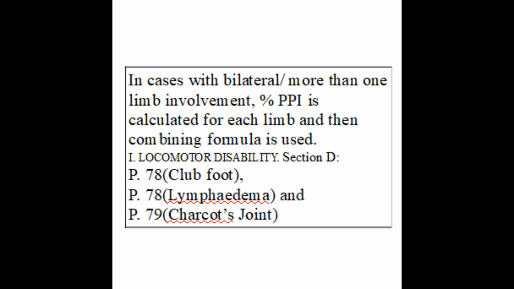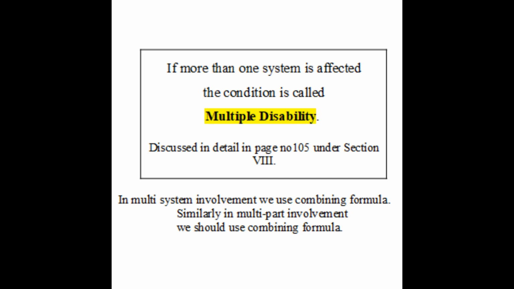Explanation number 2. In case of bilateral involvement, we use combining formula. It is mentioned in page number 78 and 79 under locomotor disability. Explanation number 3. If more than one system is affected, the condition is called multiple disability. For example, locomotor disability and visual impairment together in a person is called multiple disability. In multi-system involvement, we use combining formula that is given in page number 105.